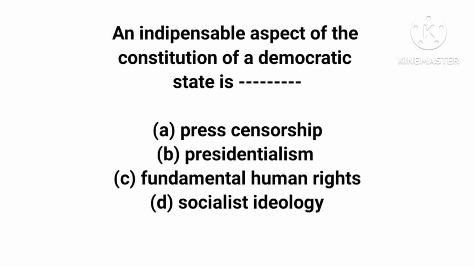Now let's see the next question. An indispensable aspect of the constitution of a democratic state is option A, press censorship, B, presidentialism, C, fundamental human rights, and D, socialist ideology. Indispensable means something that one cannot do without, something very important. A very important aspect of the constitution is fundamental human rights. A constitution must contain fundamental human rights.